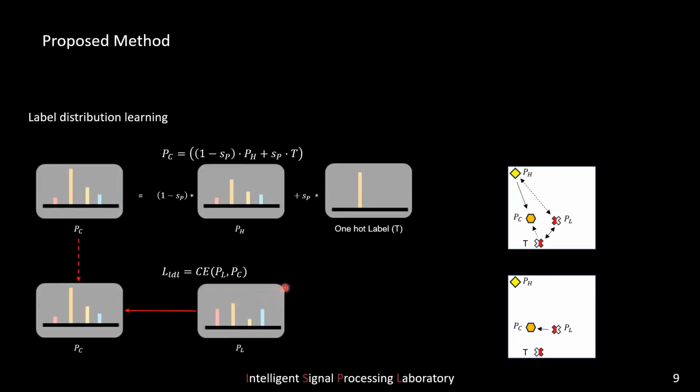Label distribution learning is utilized to tackle ambiguous samples generated by downsampling augmentation. The target distribution is generated by linearly interpolating a logit of the original sample and one label. And then, a cross-entropy loss function is employed to learn the target distribution.